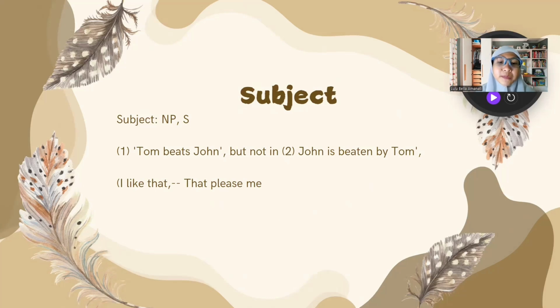I like that, it pleases me. The noun phrase is I, and the verb phrase consists of a verb and a noun phrase. The verb is like and the noun phrase is that. That pleases me consists of a noun phrase and a verb phrase. The noun phrase is that, then we move to the verb phrase, which consists of a verb and a noun phrase: the verb is pleases and the noun phrase is me.